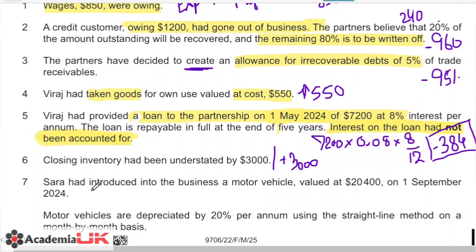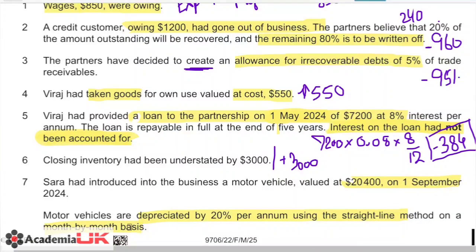Moving on, Sarah had introduced into the business a motor vehicle valued at 20,400 on 1st September 2024. Motor vehicles are depreciated by 20% per annum using the straight line method, on a month by month basis.